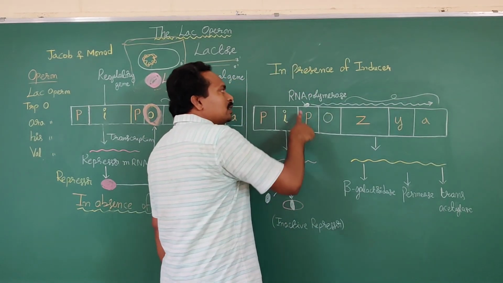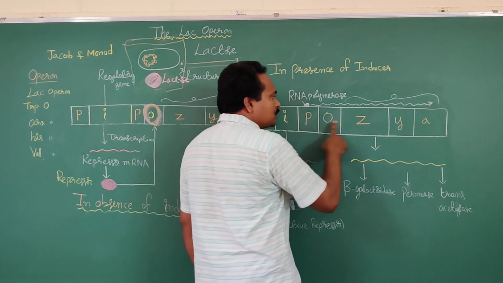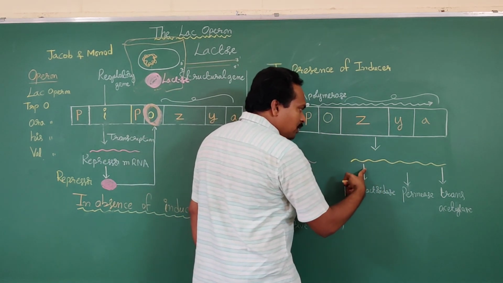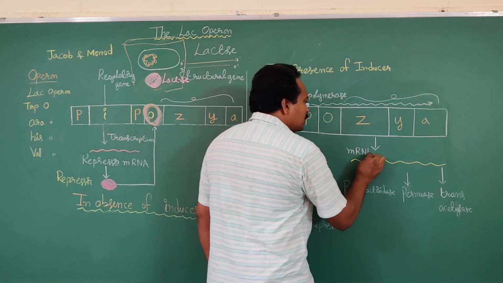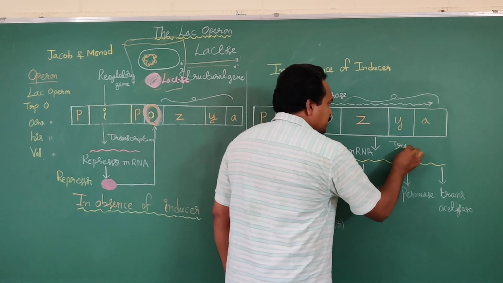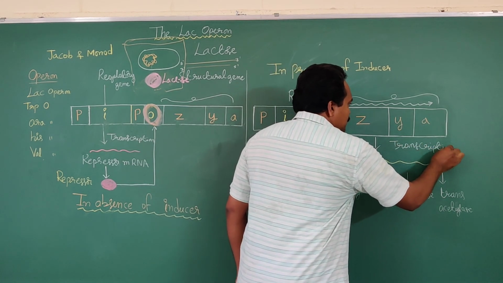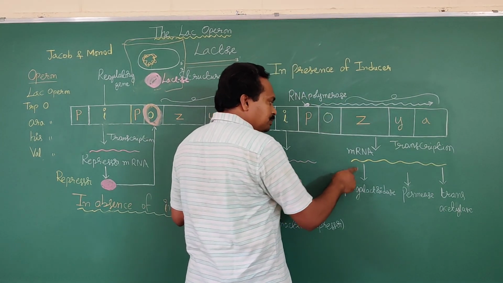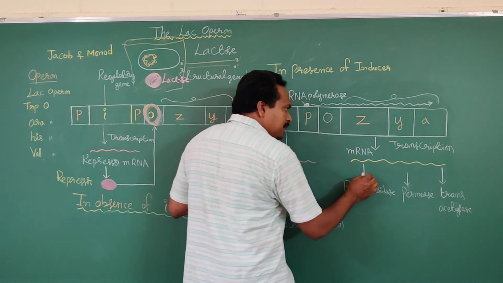While the RNA polymerase enzyme moves from the promoter region towards the structural genes, the structural genes are involved in synthesis of mRNA molecule as a result of the transcription process. Later, the mRNA molecule is involved in the translation process.